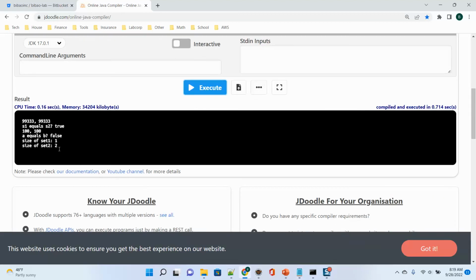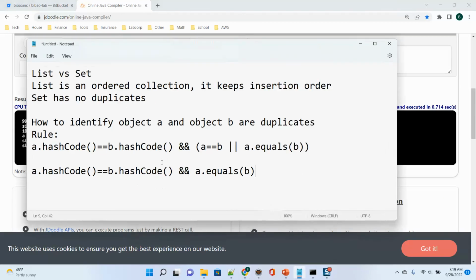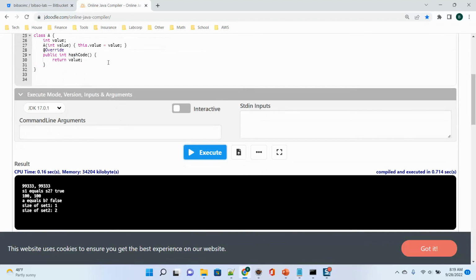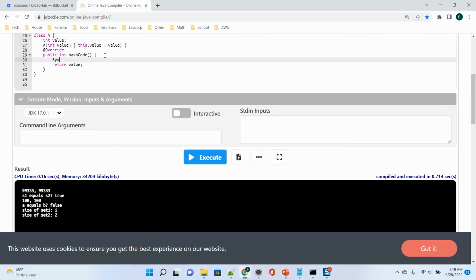You can see that. So here I come back to our formula. First we check hash code, then we check equals, right? So I can add a line in the hash code method to print out "check hash code".